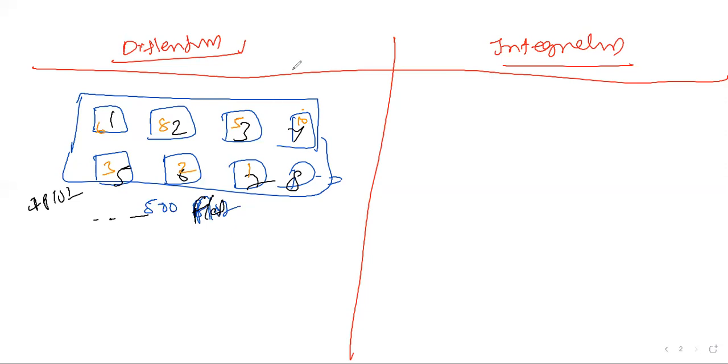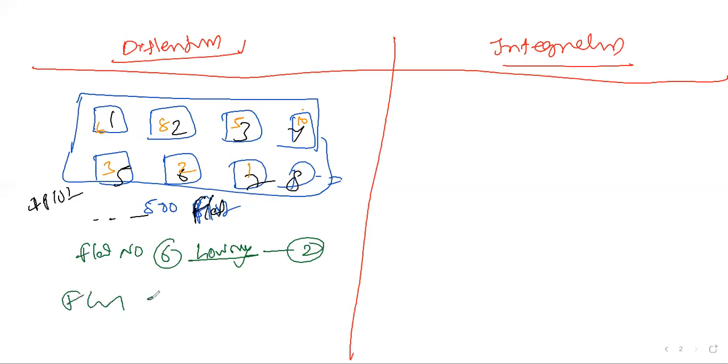If you wanted to find out, for flat number 6, how many people are there, let us say 2 members in the sixth flat. Let us take flat number 500: how many people are there? You can check flat number 5; let us say there are 8 members. So how many people are in an individual flat? That we can check by using differentiation.